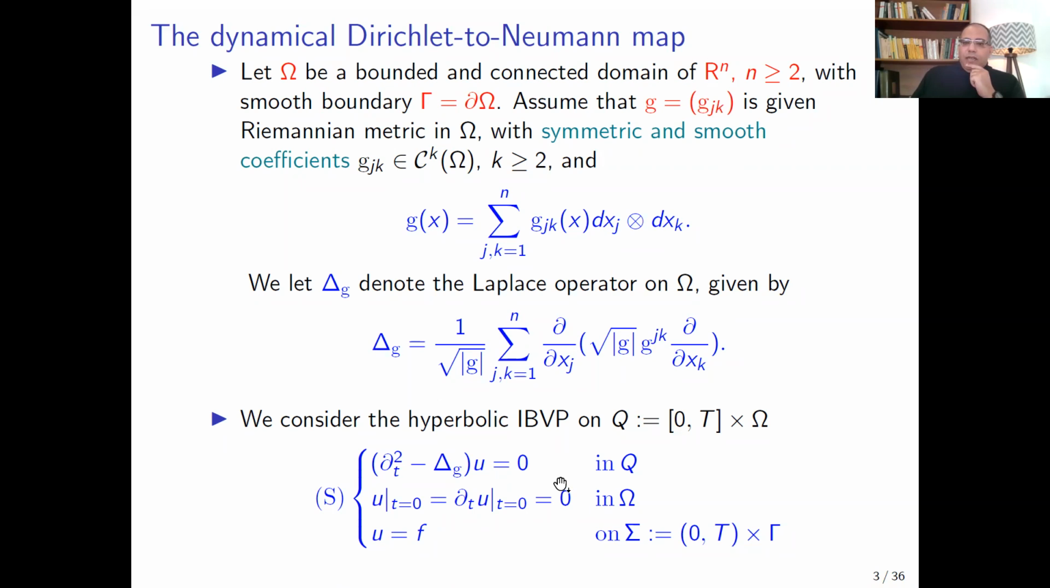Then we consider the hyperbolic initial boundary value problem for the wave equation in a cylindrical domain Q, where Q is (0,T) times Omega, and capital T is fixed. So we solve the equation d_t squared u minus Laplace_g u equals 0 in Q. Of course, since we deal with an evolution equation, we need to add initial data. Here u and the time derivative of u are assumed to be equal to 0 at the initial time. And we assume that u equals f on the lateral surface Sigma, which equals (0,T) times the boundary Gamma.